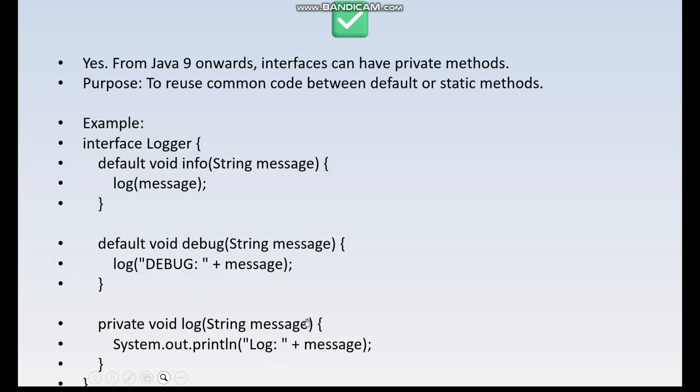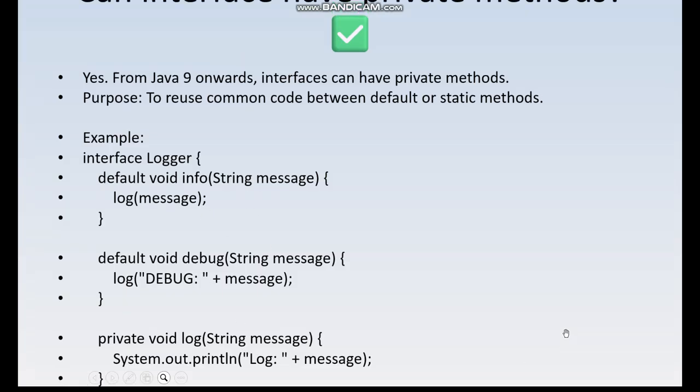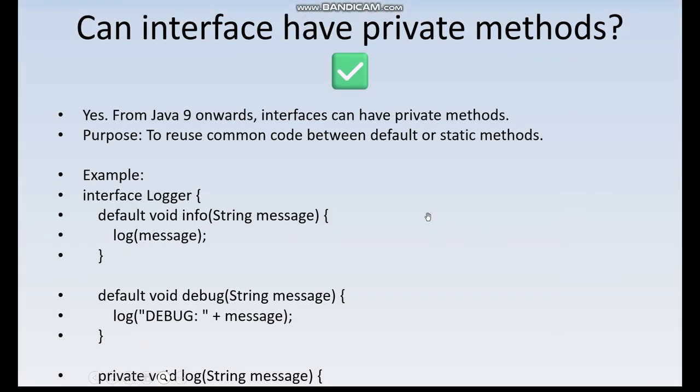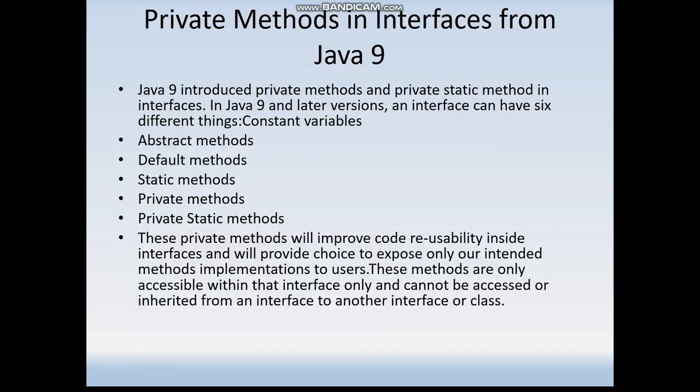This is the approach, and the main advantage of private methods introduced in Java 9 is that they achieve code reusability. We reuse a particular private method inside another default method, so it achieves code reusability. So that is another interview question that can be asked: from Java 9 onwards, can interfaces have private methods? Abstract classes can have them, but from Java 9 onwards interfaces can also have private methods, and the purpose is to reuse the common code between the default or static methods. Okay, so next question.